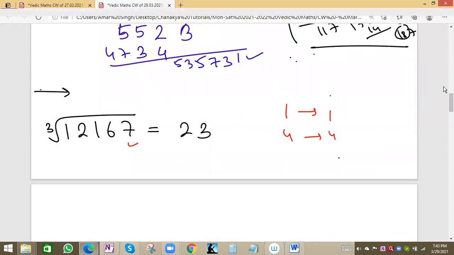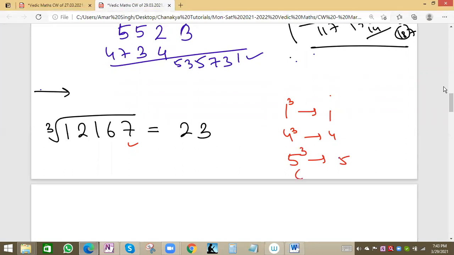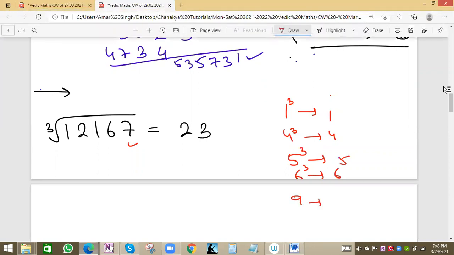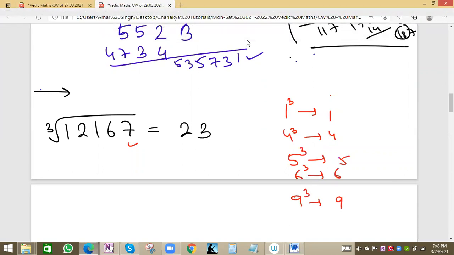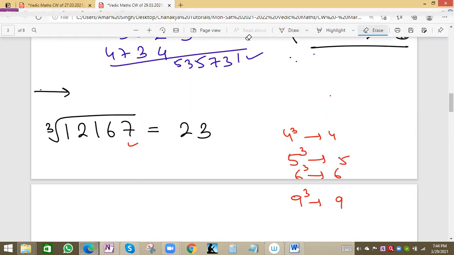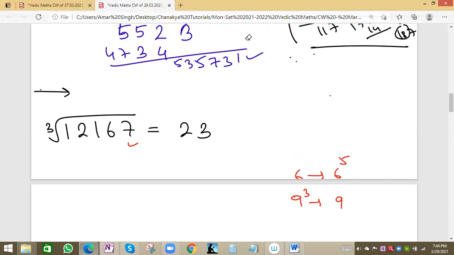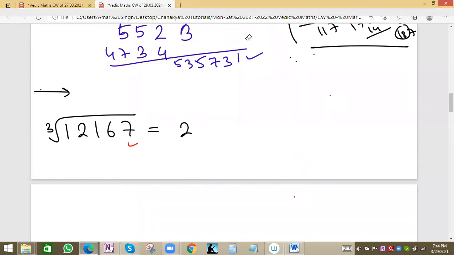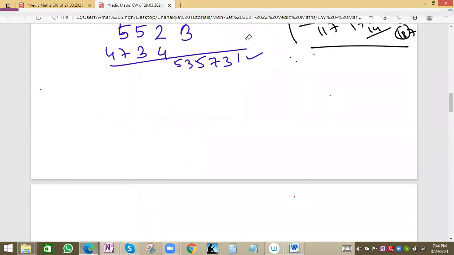5 cubed is 125, ending with 5. 6 cubed: 6 squared is 36, times 6 is 216, so it ends with 6. 9 cubed ends with 9. This we have to remember. Let me write it properly on another page.